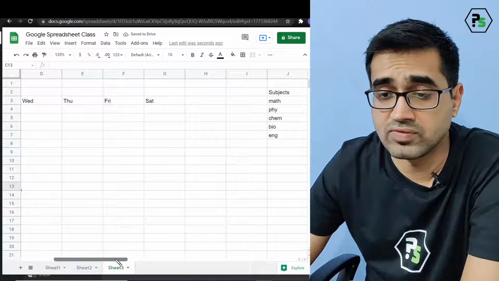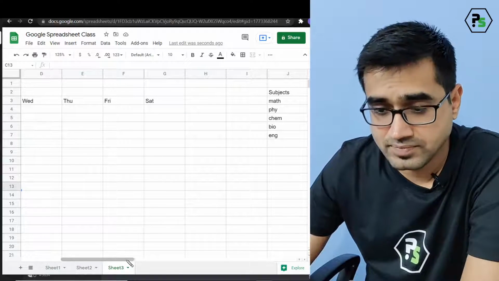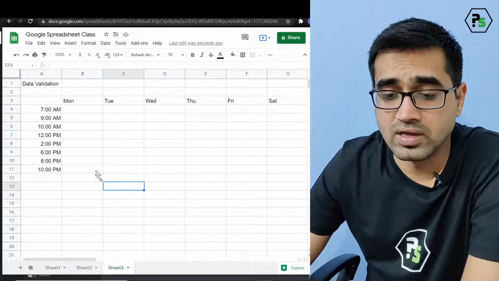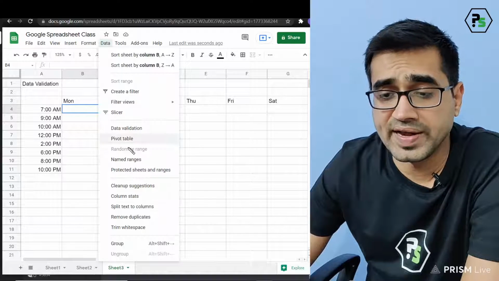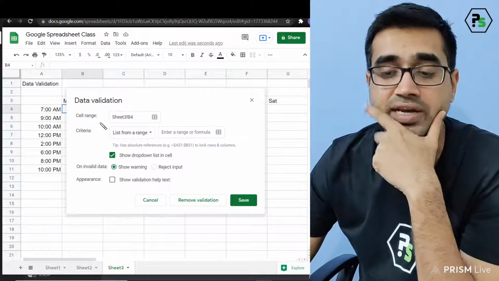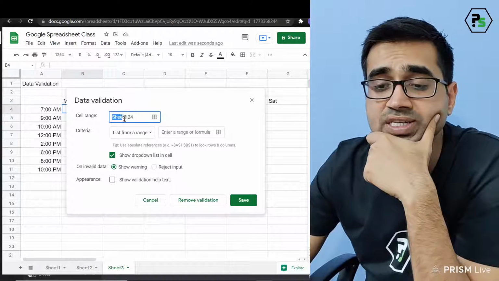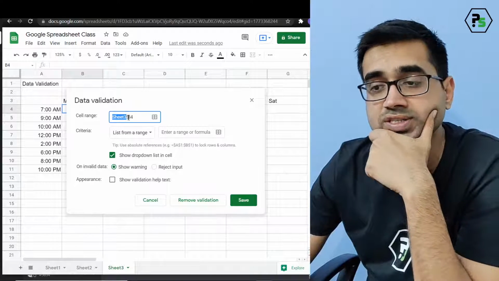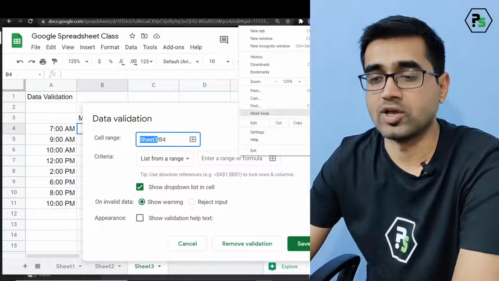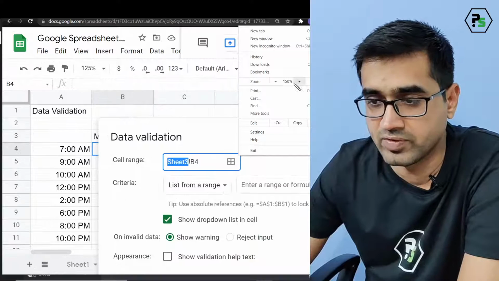Okay, now understand one thing. You have got a list. Now this list is what is going to be coming up here. Why can't I go on data, click on data validation? Now it's asking for range. Understand the range thing. First is the sheet number. Let me see if I zoom, it will zoom. Oh, superb. I hope now you people will be able to see it very perfectly.